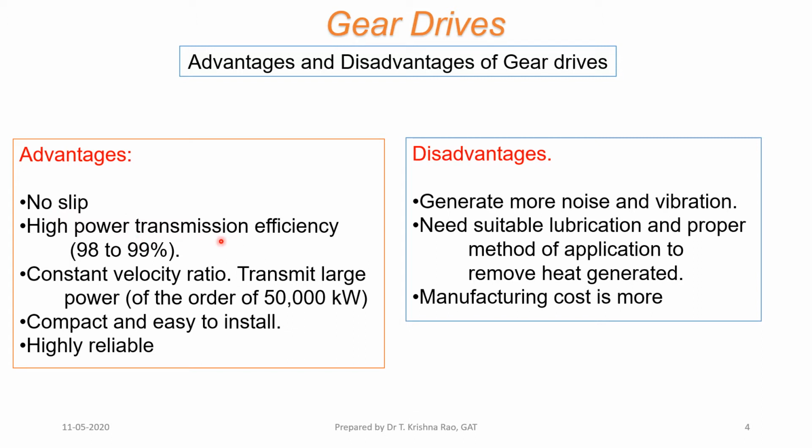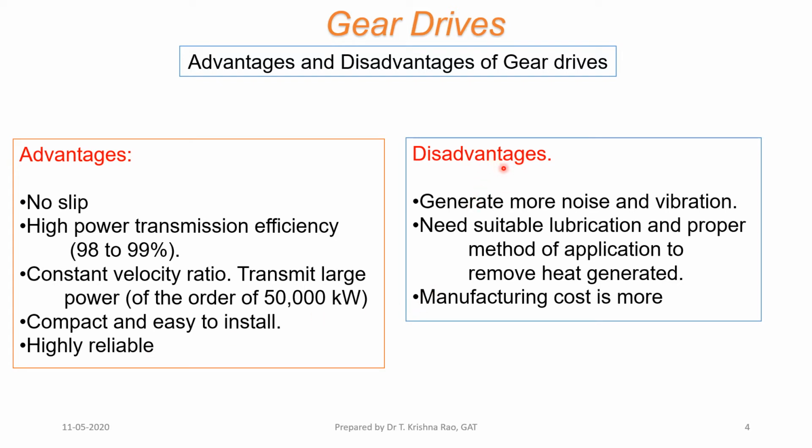The power transmission efficiency is very high, to the order of 98 to 99%, whereas belt drives vary from 60 to 80%. Constant velocity ratio, and whatever the type of gear we use, the velocity ratio is very clearly defined and standard value. They are very compact and easy to install, highly reliable. They don't fail, they don't slip, belt will not spoil.